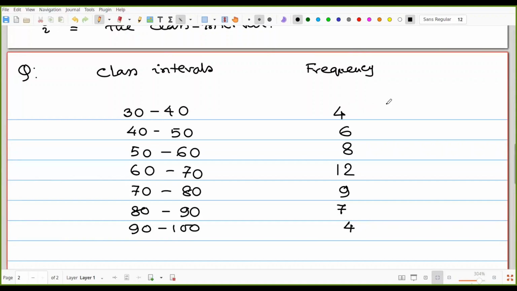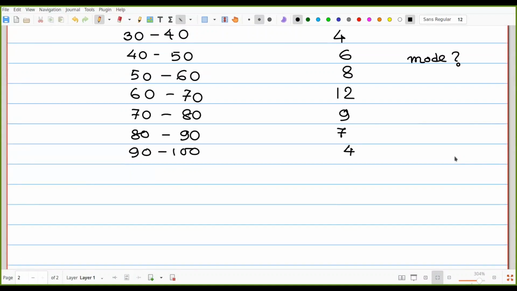So in that case, we have to calculate the mode. Now we have to think about the maximum frequency. Look at the table. Which one has the most frequency? That one. That 12 is the most frequent, so the most frequency is lying here.